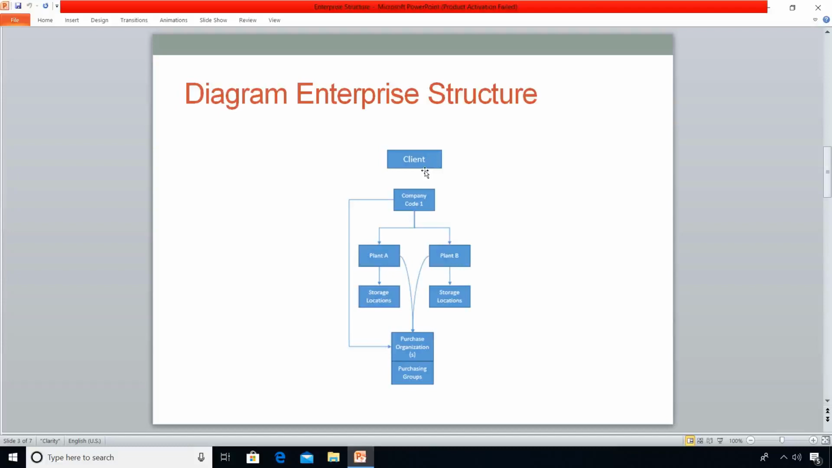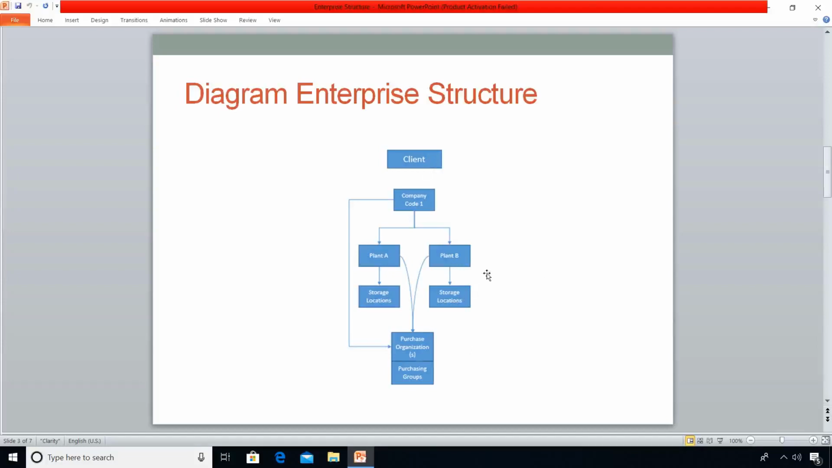Then, purchasing organization is further subdivided into purchasing groups. Then, in a plant, we can have multiple storage locations, like storage location for raw materials, storage location for semi-finished products, storage location for finished products, storage location for rejections, and etc. In that way, they can have multiple storage locations in a plant.